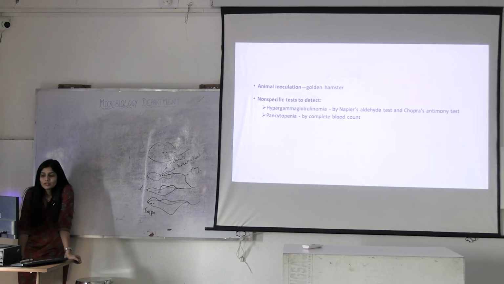Then animal inoculation, animal of preference: golden hamster. What is a hamster? It's a mouse-like animal, right? What are the non-specific tests to detect? Hypergammaglobulinemia and pancytopenia. Because what is getting affected? Bone marrow is also getting affected. This was visceral leishmaniasis. Okay.